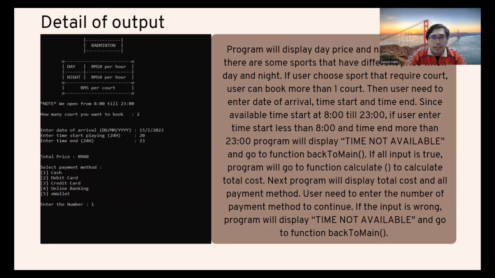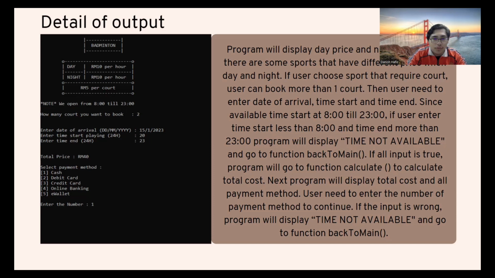Then the user needs to enter the date of arrival, time start and time end. Since available time starts at 8 to 11, if the user enters a time start less than 8, or time end more than 11, the program will display time not available and go to the function back to main.